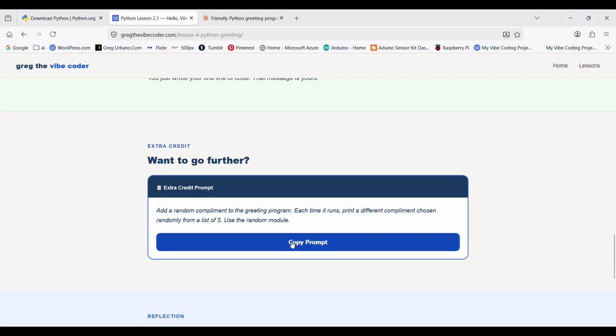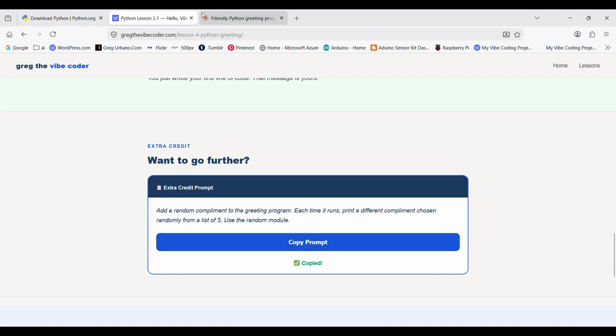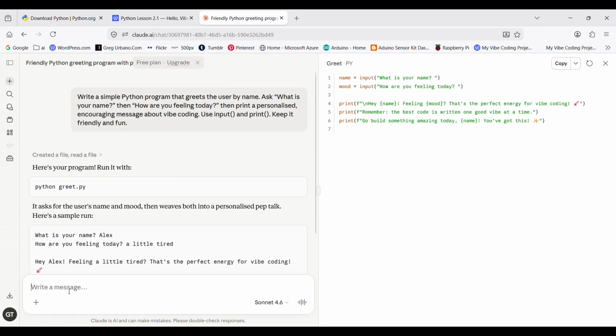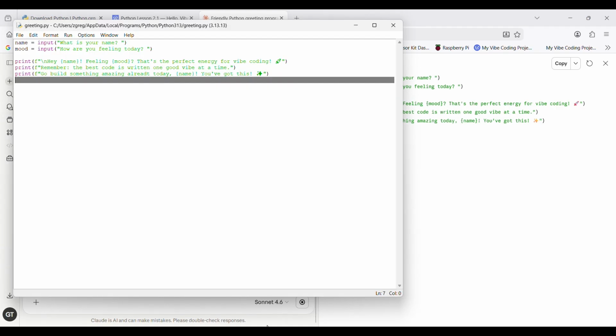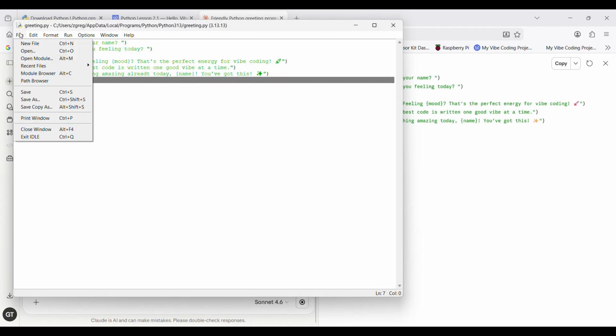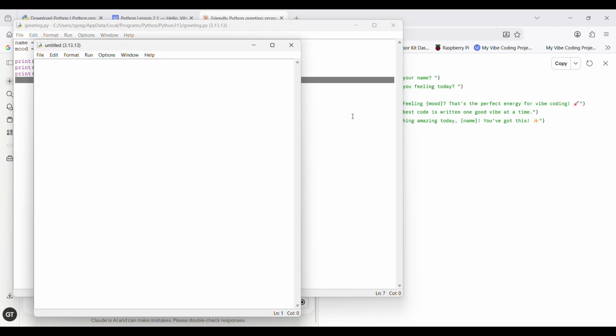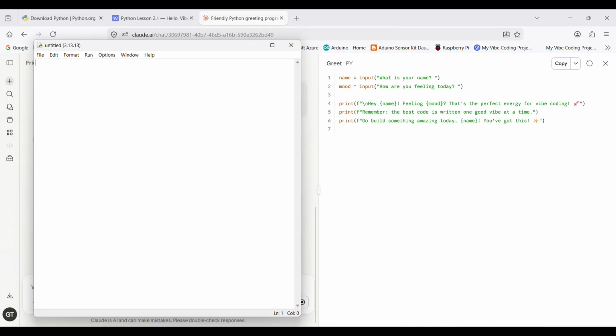Extra credit. Want to go further? Go back to your AI and paste this. Add a random compliment to the greeting program. Each time it runs, print a different compliment chosen randomly from a list of 5. Use the random module. Copy it from the lesson page. There's a copy button right there.